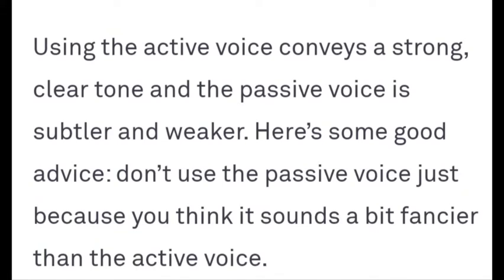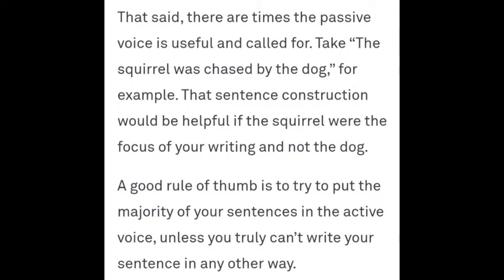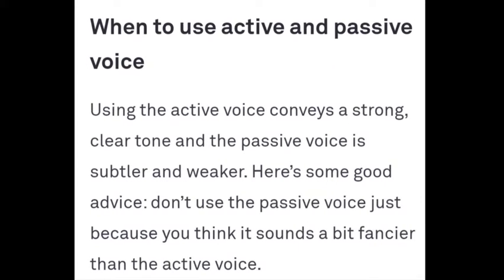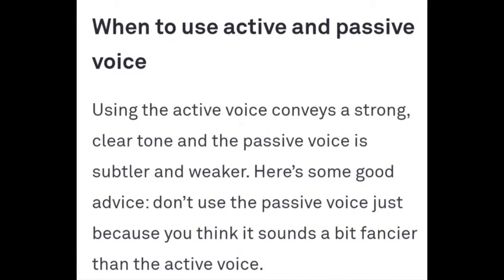Here is some good advice. Don't use the passive voice just because you think it sounds a bit fancier. Because bananas are eaten by monkeys, you find it a little fancy. Monkeys eat the banana. It is very simple. So don't do this. Don't make your sentences fancy. Okay. So this is what we have here, where to use active and passive voice. Now we are going to take a look into your book, what is described in the book. Then we will quickly conclude our topic.